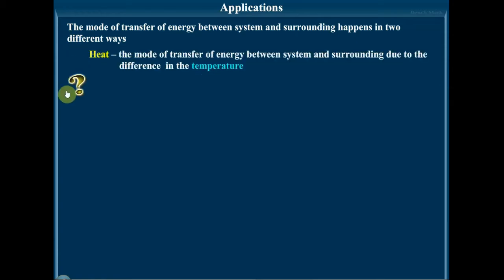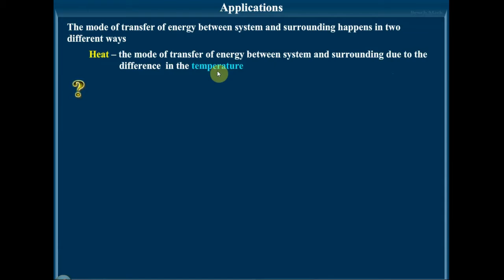Heat and work are the two important modes of transference of energy between system and surroundings. The mode of transfer of energy between system and surroundings happens due to the difference in temperature. So the transference of energy takes place as heat if the system and the surroundings are at different temperatures.